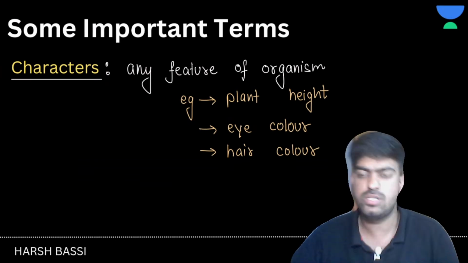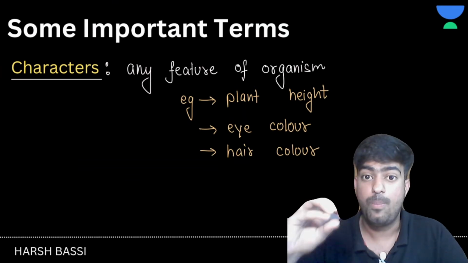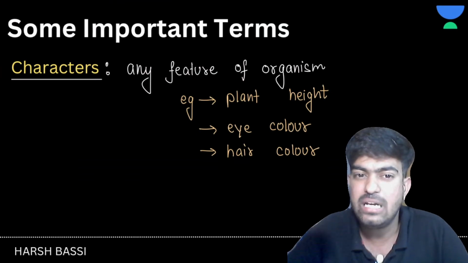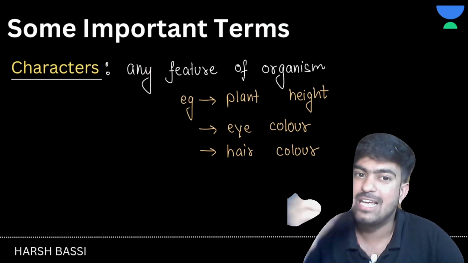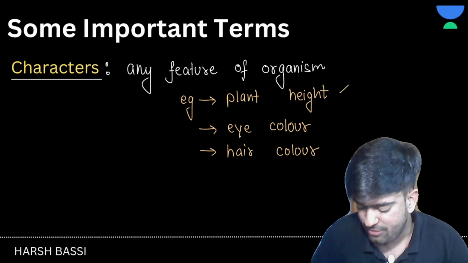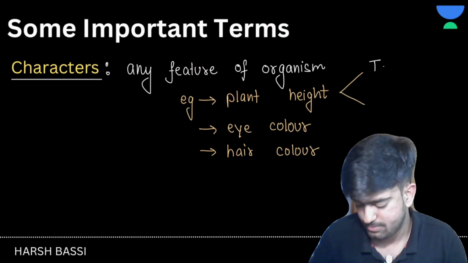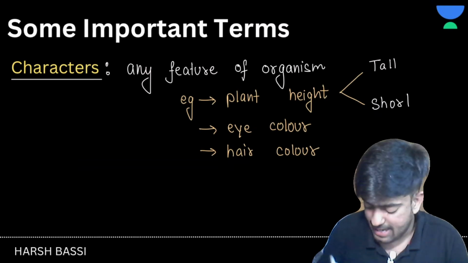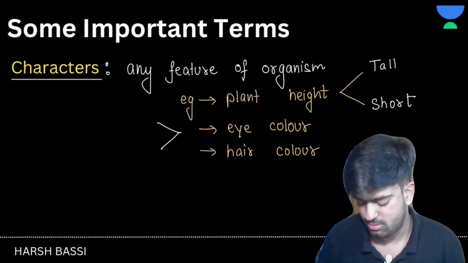So these kinds of questions keep coming to us, right? Whether the plant height is tall or short, whether the eye color is black or blue, that type of characters can be called traits. So plant height can be tall or short, eye color can be black or brown, and hair color can be black and golden.